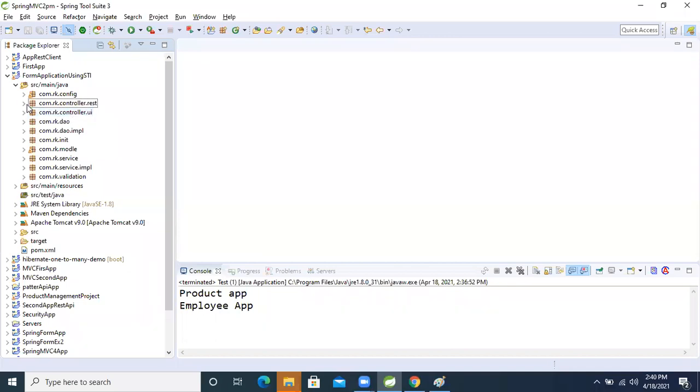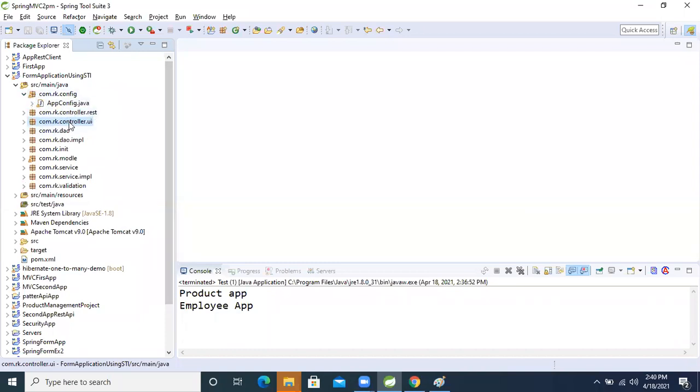After deleting that, how many packages are there, guys? By seeing that package we can understand this is the UI, our MVC controller package. And by seeing this one we can understand this is our rest controller package. So now fine, from here onward, come here.